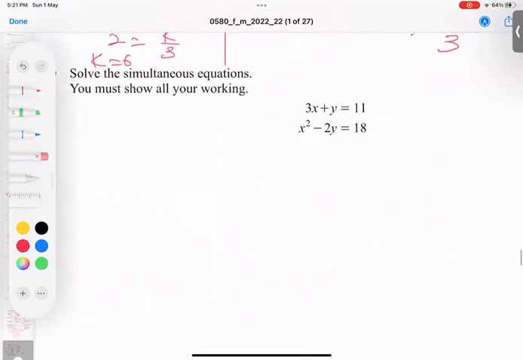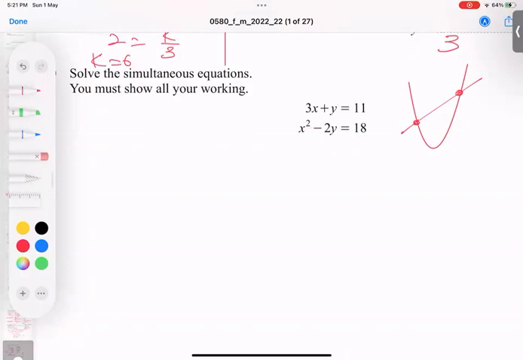This is a linear equation. Linear means power 1, power 1. When the power is 1, it is called a linear line. When the power is 2, it is not a line, it is a parabolic curve. They intersect at 2 points. You can see this, they intersect at 2 points. So I need to find this point and this point. So have a look now at how we can try it.